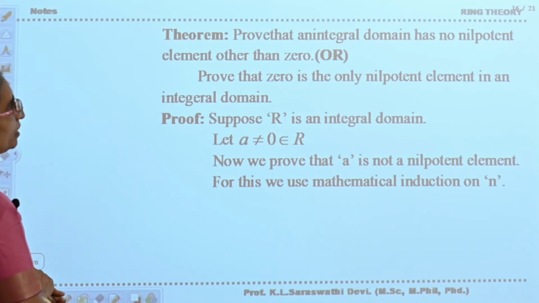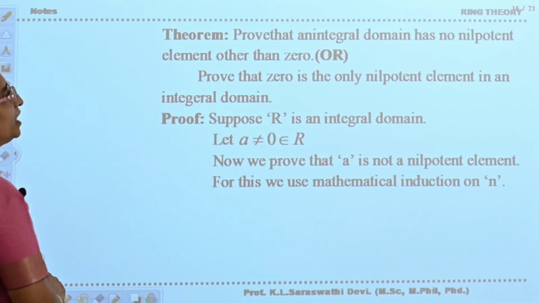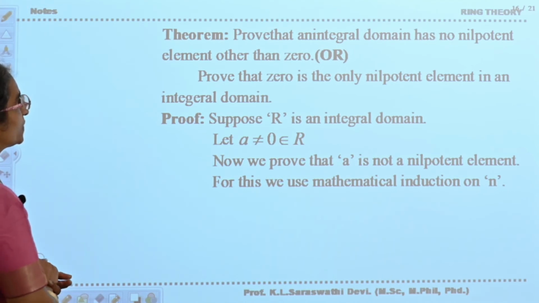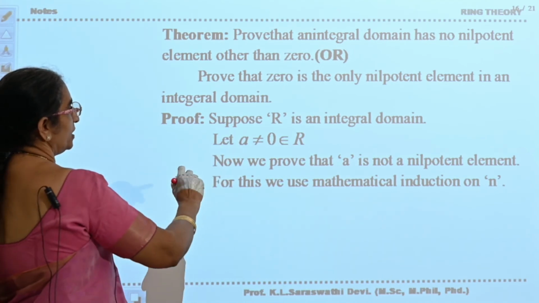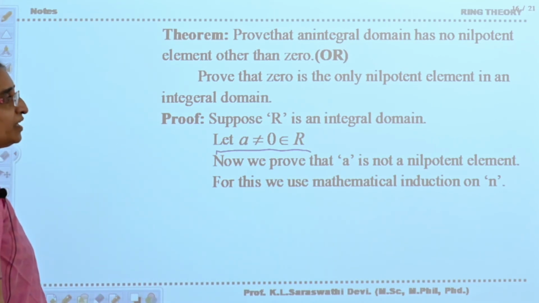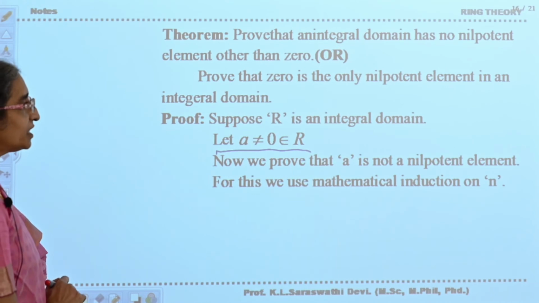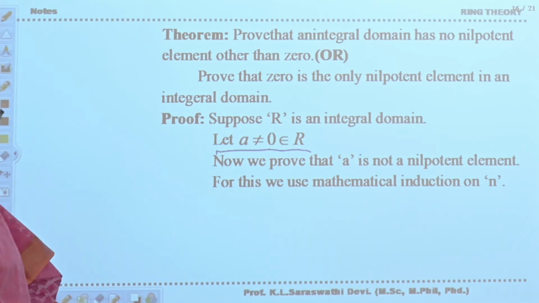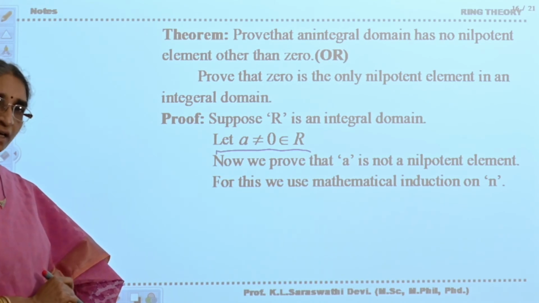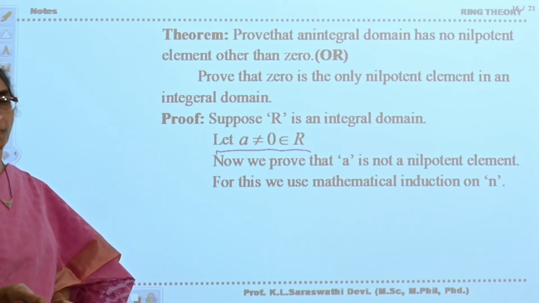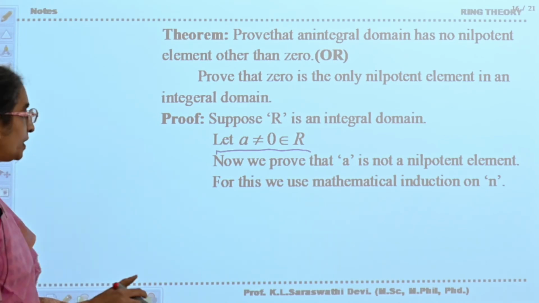Now see the next one. Prove that an integral domain has no nilpotent elements other than 0. Except 0, there are no other nilpotent elements. Now see here. Suppose R is an integral domain, a is not equal to 0 belongs to R. Now we prove that a is not a nilpotent element. For this we will use the mathematical induction. Mathematical induction means for n is equal to 1 we will prove, for n is equal to k we will assume, for n is equal to k plus 1 we will prove the statement, then we will say that it is true for every integer.